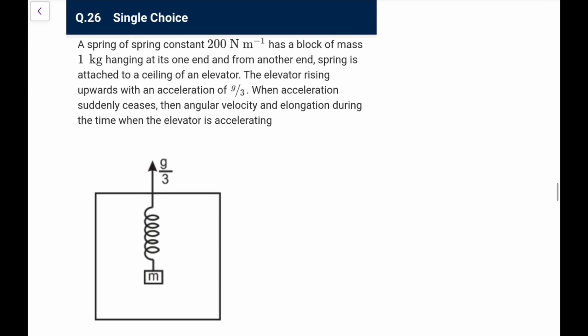A spring of constant 200 newton per meter has a block of mass 1 kg hanging at one end, and the other end of the spring is attached to the ceiling of an elevator. If the elevator goes upwards with an acceleration g by 3, when the acceleration suddenly ceases, find the angular velocity and elongation during the time when the elevator is accelerating.